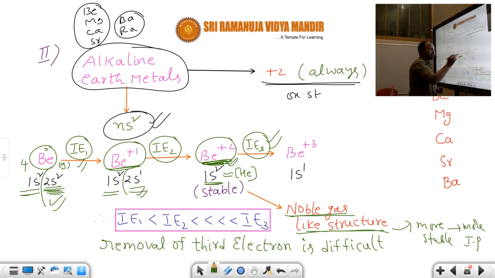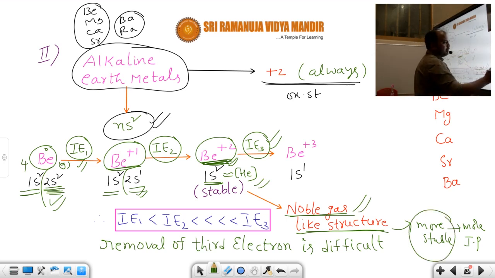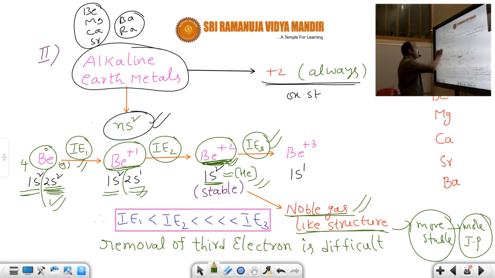But third ionization energy is very high because beryllium +2 is having which configuration? Helium like configuration. Helium is what? Noble gas configuration. That's why this is more stable, so it has more ionization potential. So we can easily remove how many electrons? 2 electrons. So beryllium converting into beryllium +1 is easy. Beryllium +1 converting into beryllium +2 is easy because removing 2 electrons is easy.